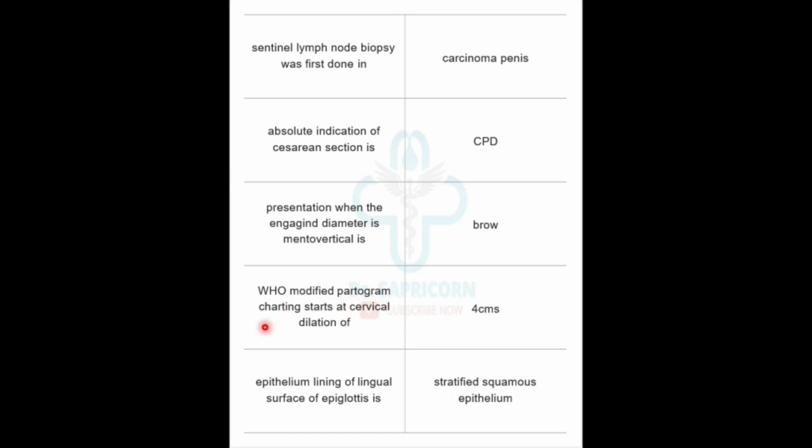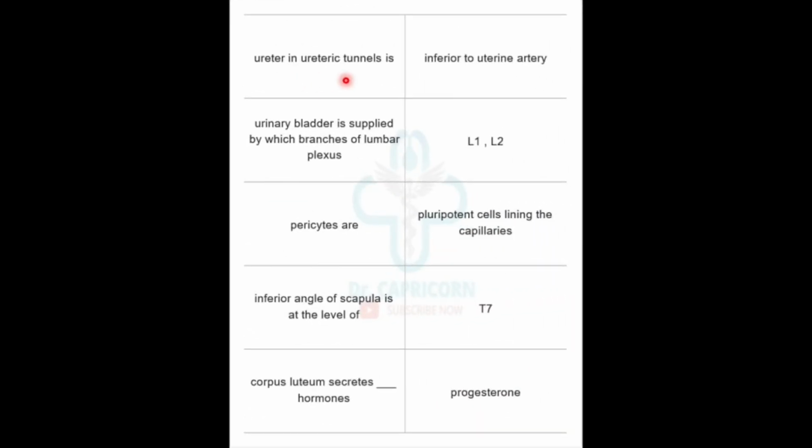WHO modified the partogram starting at cervical dilatation of 4 centimeters. Epithelium lining of lingual surface of epiglottis is stratified squamous epithelium. Ureter in ureteric tunnels is inferior to uterine artery. Urinary bladder is supplied by which branches of lumbar plexus? L1 and L2. Pericytes are pluripotent cells lining the capillaries.